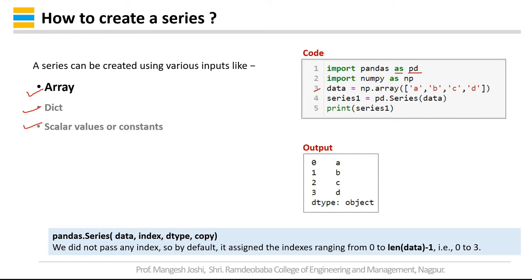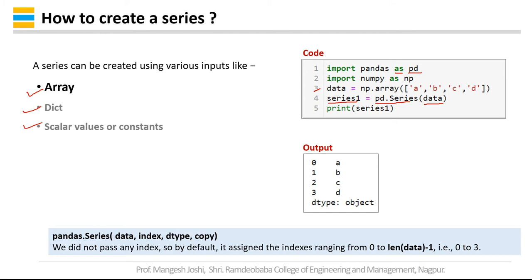Then you are creating a series with the name series1 using pd.Series. So inside pandas you have the Series constructor. So pd.Series, and then you are passing the data, and you are not specifying the indexes and other parameters of the series.